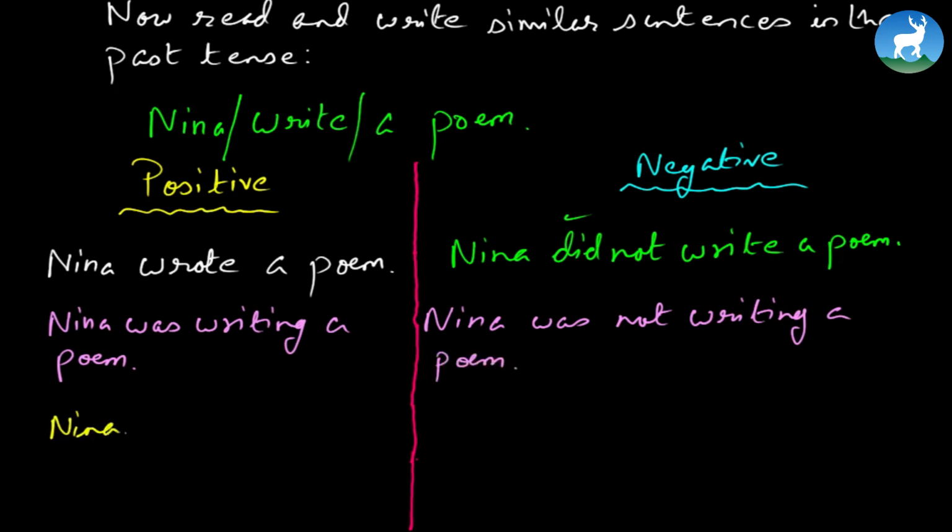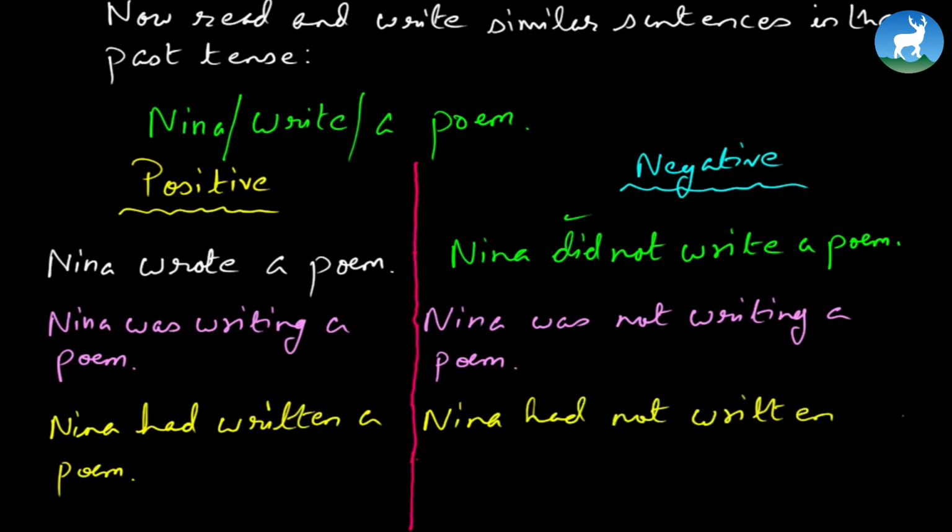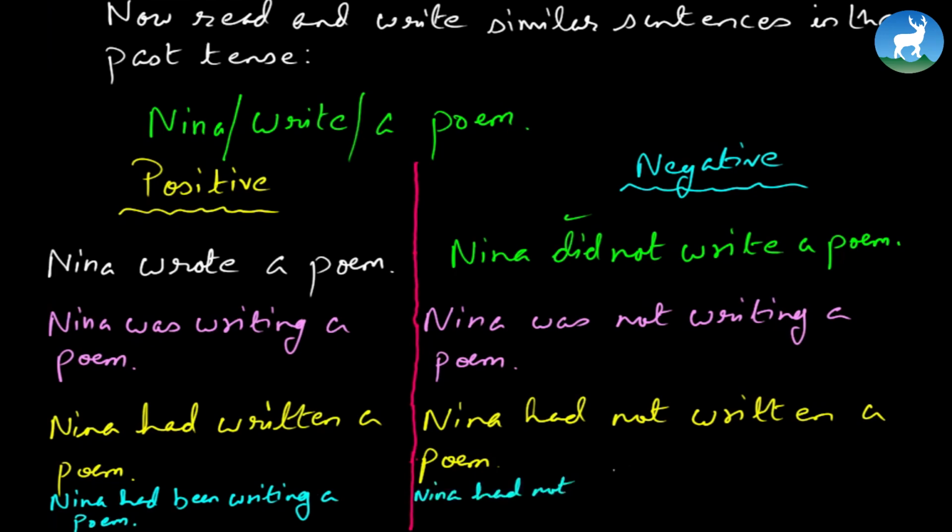Okay, number 3. Nina had written a poem. And its negative is going to be, and all past, now this is past perfect, Nina had not written a poem. And finally, Nina had been writing a poem. Its negative is going to be Nina had not been writing a poem. See? So this is how you can make both positive and negative sentences out of past perfect. And I'm going to give you certain exercises to do.